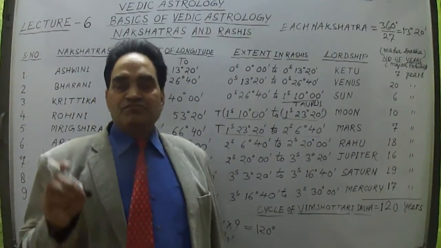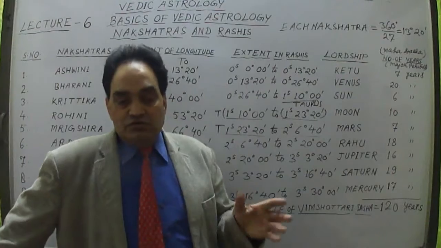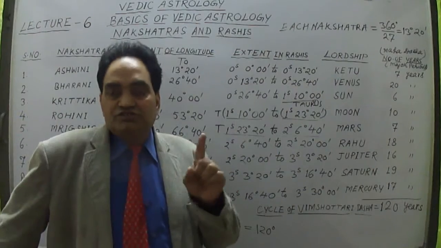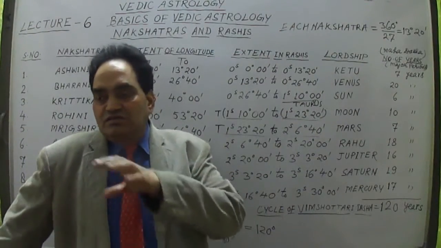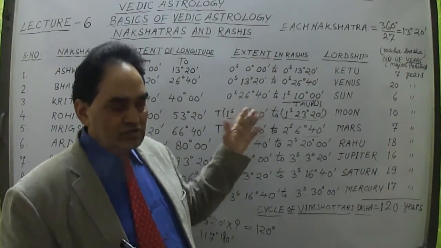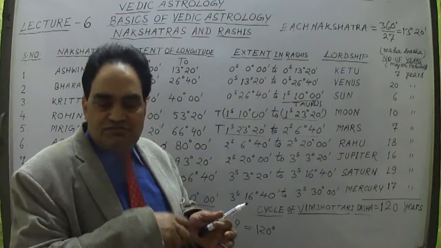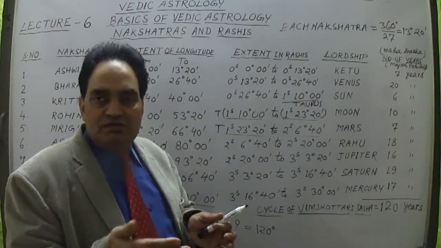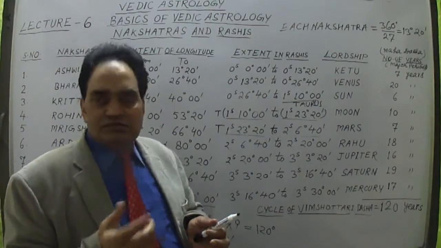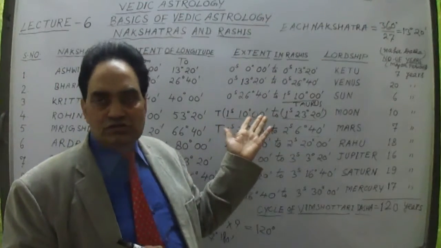Because each Nakshatra has 13 degree 20 minutes, in this way we have to just add those 13 degree 20 minutes into each sign. The strength of each sign is 30 degree; 12 signs of 30 degree each. So whatever part of a Nakshatra lies in the first Rashi, first sign, the remaining part is sent into the next sign. In this way, sometimes one Nakshatra lies in 2 signs.